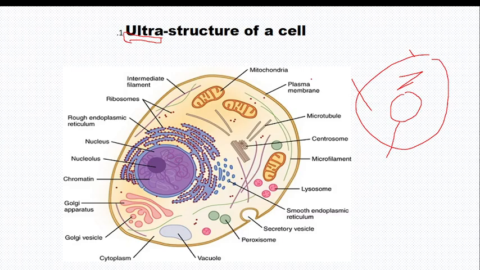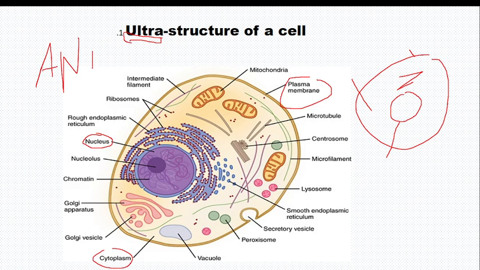This is the cell membrane or plasma membrane. It is an envelope which protects the cell. We have cytoplasm where all the organelles are, and then we also have the nucleus. Those are the main parts of the cell, either animal cell or plant cell. But what I'm talking about here is the animal cell. This is an animal cell. So after understanding those three main parts, we can continue by explaining the cytoplasm.